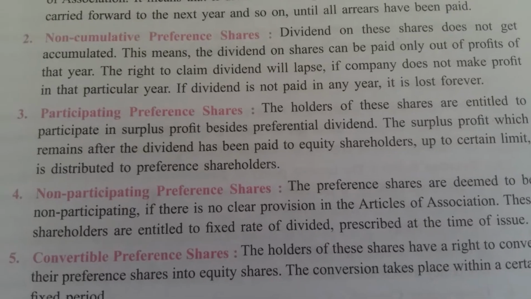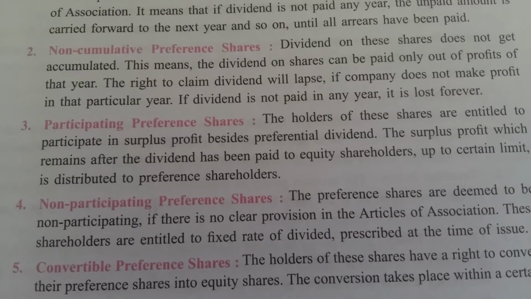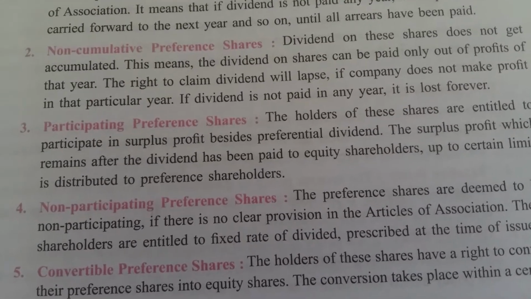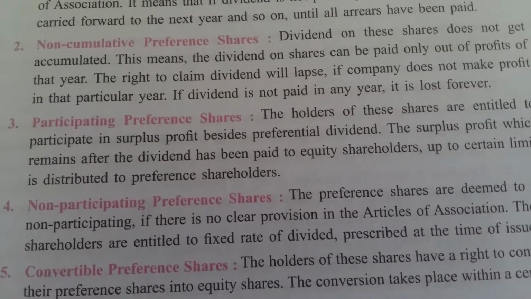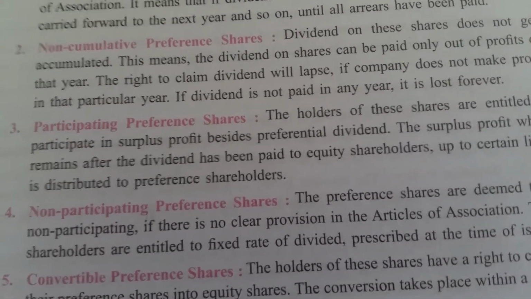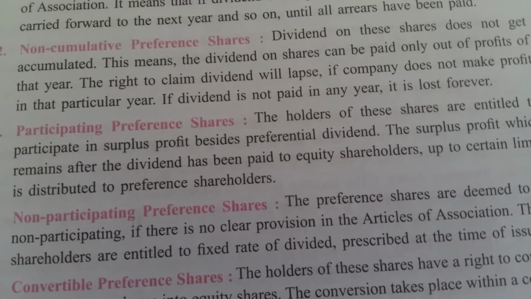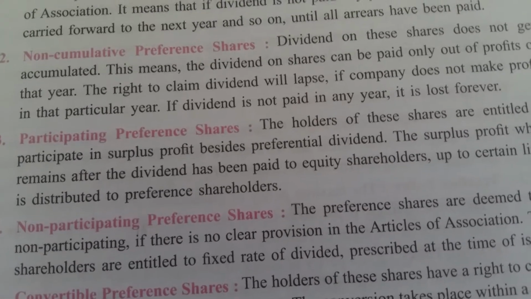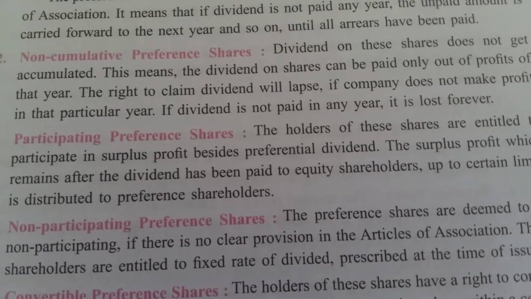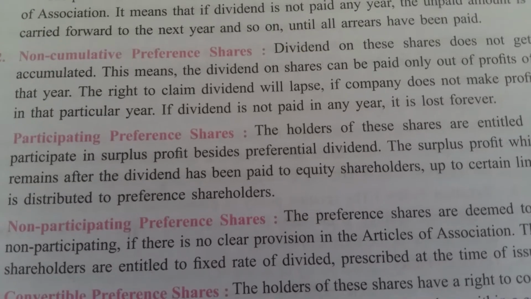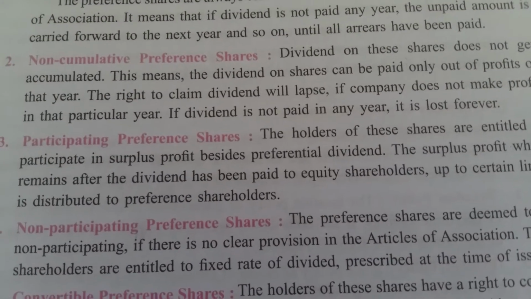See the third one, participating. It means the holders of these preference shares have the right to participate in the surplus profit besides the preference share dividend. Whatever profit is earned by the company, it will be distributed to the preference shareholders as dividend, then the remaining will be distributed to the equity shareholders as their dividend. After giving the dividend to the equity shareholders, if any surplus profit remains, then these participating preference shareholders can claim on that up to a certain limit.